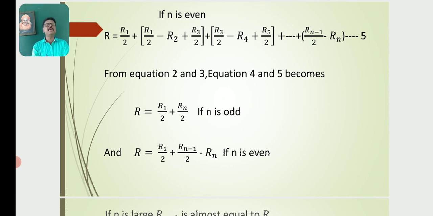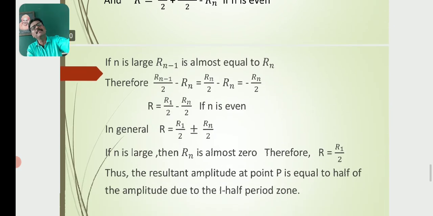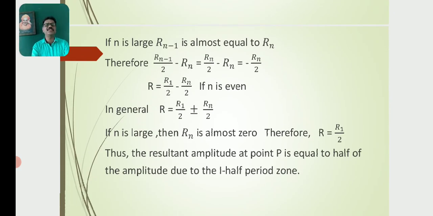From equations 2 and 3, equations 4 and 5 become R is equal to R1 by 2 plus Rn by 2 if n is an odd number, and R is equal to R1 by 2 plus Rn minus 1 by 2 minus Rn if n is an even number. If n is large, Rn minus 1 is almost equal to Rn.